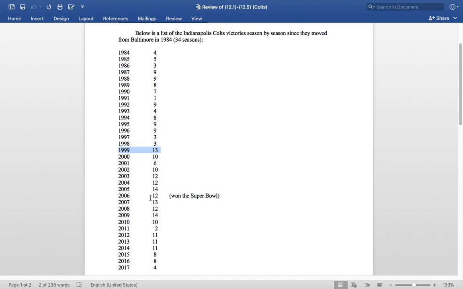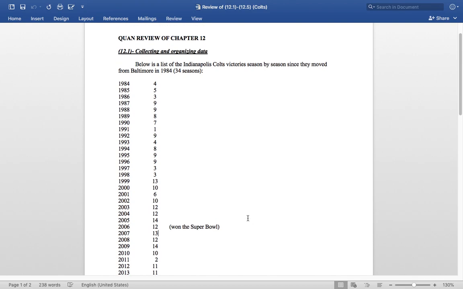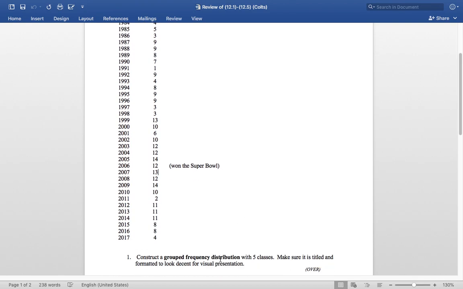In fact, he lasted all the way till about right here. And I believe that was his final year as a Colt. And then it went down south. It went down the toilet in 2011. And then that's, of course, when we were able to draft Andrew Luck in 2012. And we've had some good years, but then some not so hot years recently. But anyway, Peyton did win a Super Bowl in 2006 versus, who was it? The Chicago Bears.